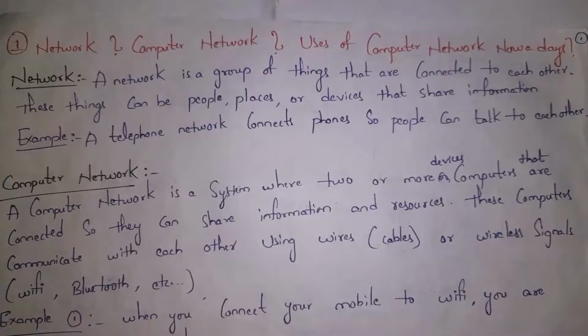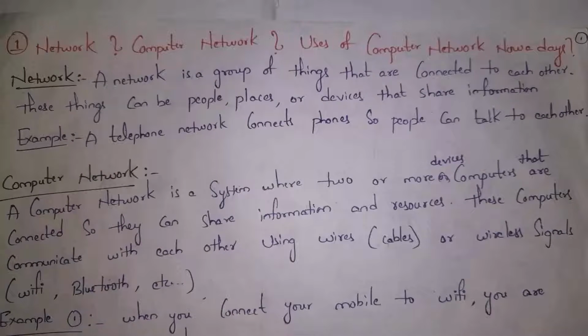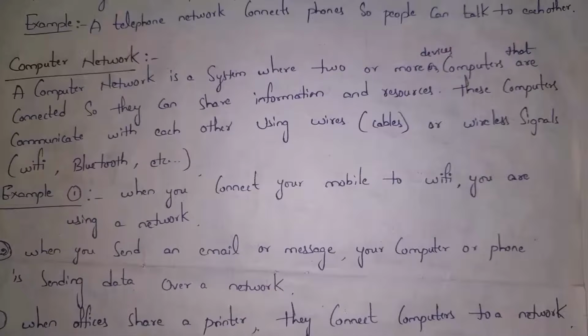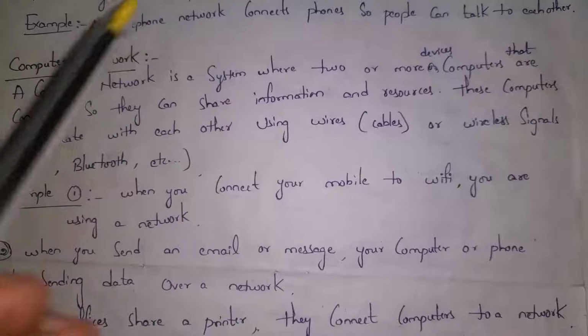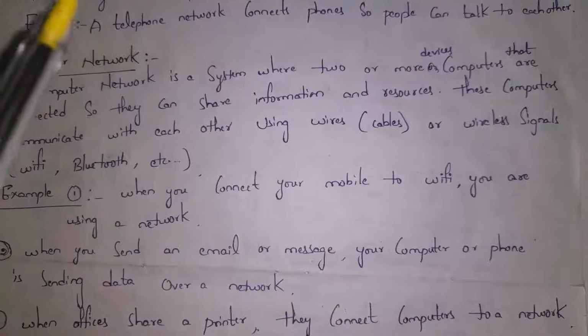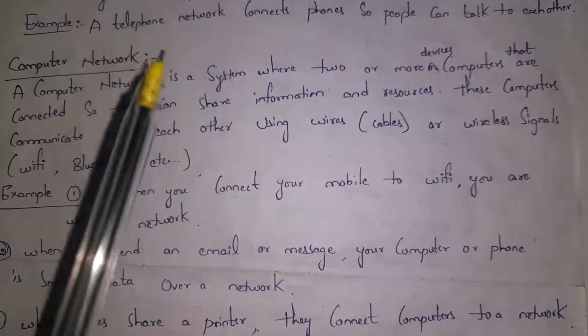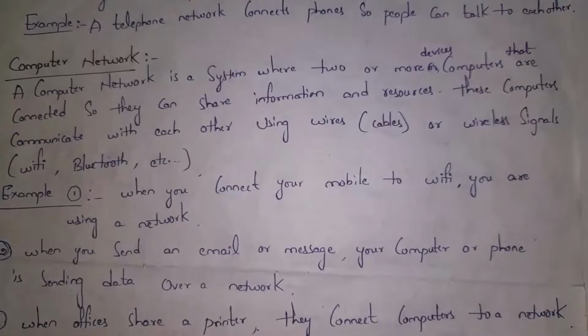This is an example. If you consider telephone network, it will connect multiple phones, so people can talk to each other. This is an example of network. Next I will explain what is computer network. A computer network is a system where two or more devices or computers are connected so they can share information and resources. These devices communicate with each other using wires or wireless signals.